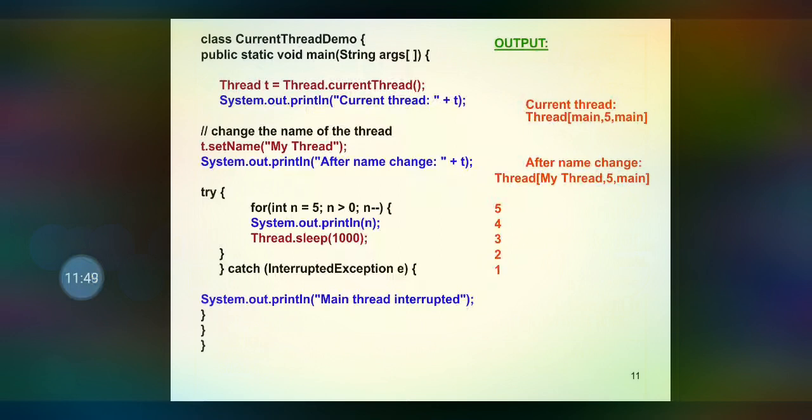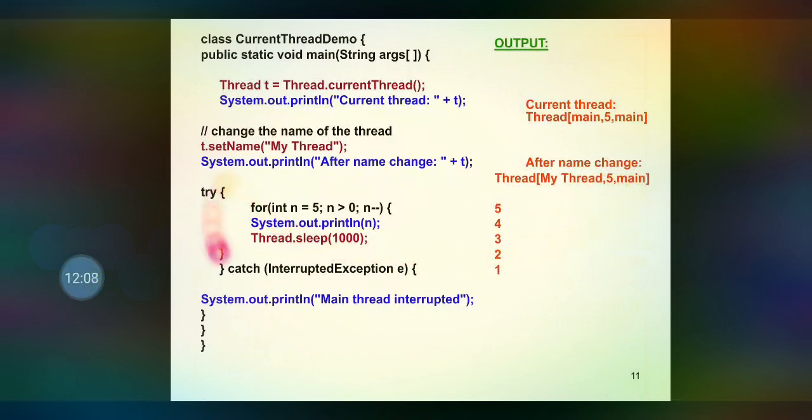We can change the name of the thread by the setName() method, so t.setName("My Thread"). Now the thread's name is set as My Thread. After the name change, My Thread will be the thread name, 5 will be the thread priority and main will be the group name.